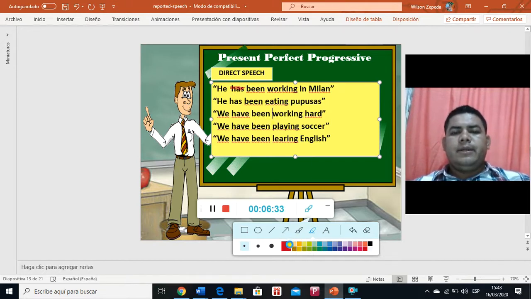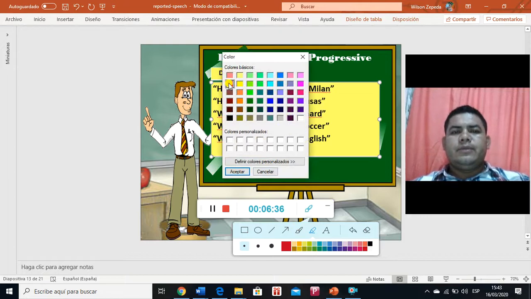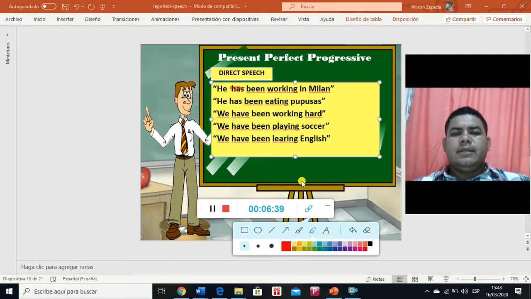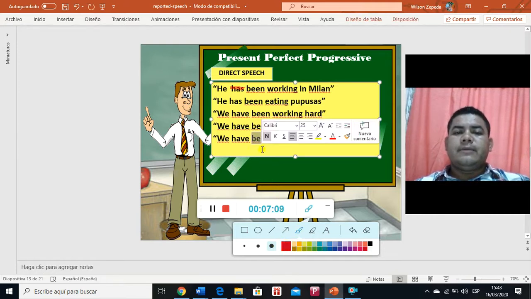So, coming back to the part of this, we are going to use the sentences in this way. So it says, he has been working in Milan. He has been eating pupusas. We have been working hard. We have been playing soccer, and we have been learning English. So these sentences are going to be, as I said, used in present perfect progressive. So when the sentences are in present perfect progressive, they will go to past perfect progressive, and this is how the sentences are going to be used.